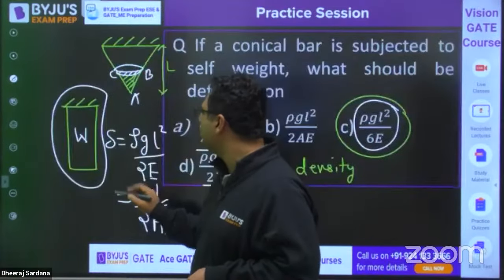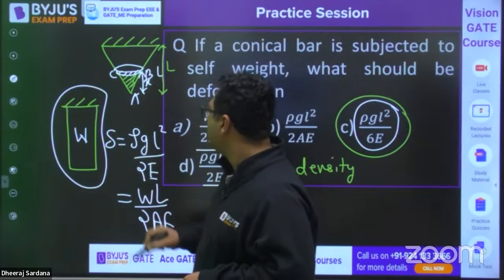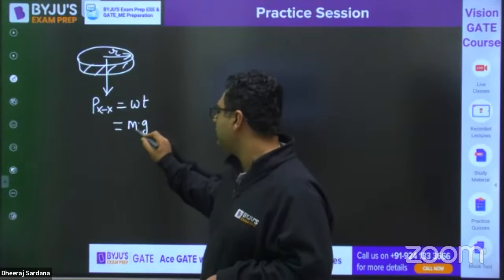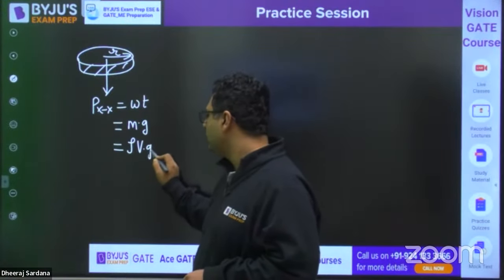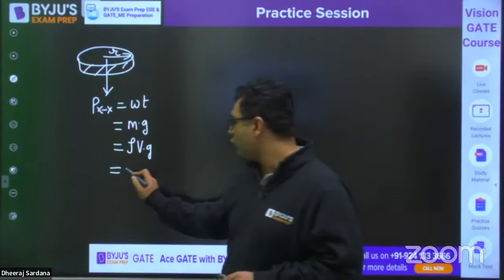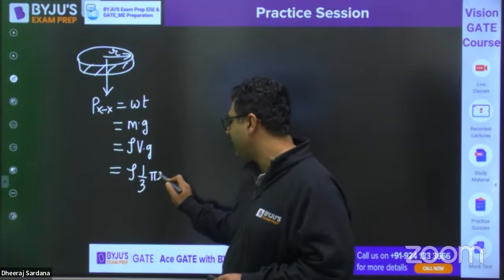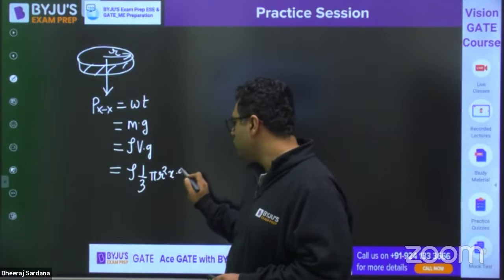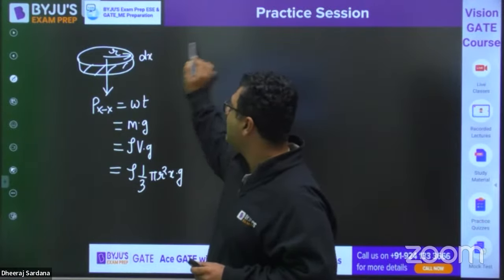What is mg? We can consider this length to be x. Total length is L. So my dear, we can write mg is the weight, then m can be written as rho into volume into g. Volume is not area into length because it is cone. For cone, when we write volume is 1/3 pi r square x. Okay, into g.